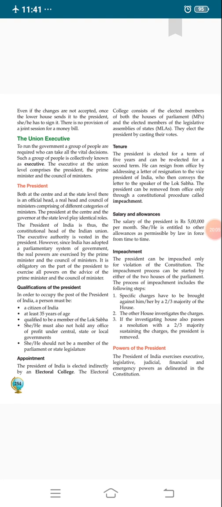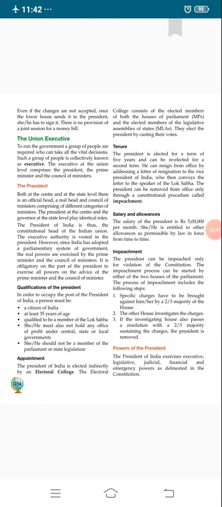The President can be removed from office through the constitutional procedure called impeachment. It means the Parliament can remove the President by a process that is known as impeachment. Now salary and allowances. The salary of the President is rupees 5 lakh per month. He or she is entitled to other allowances as permissible by law in force from time to time.